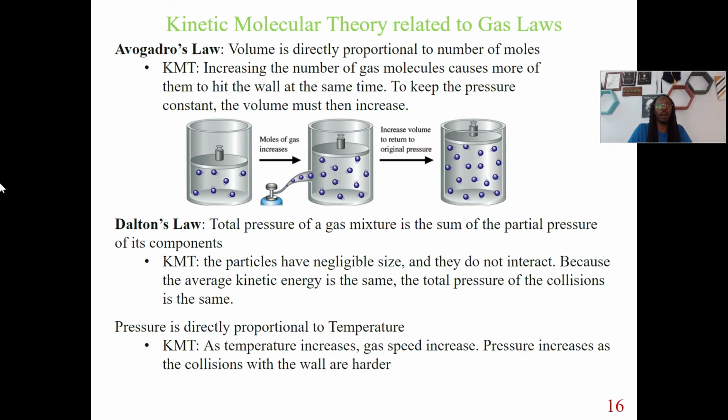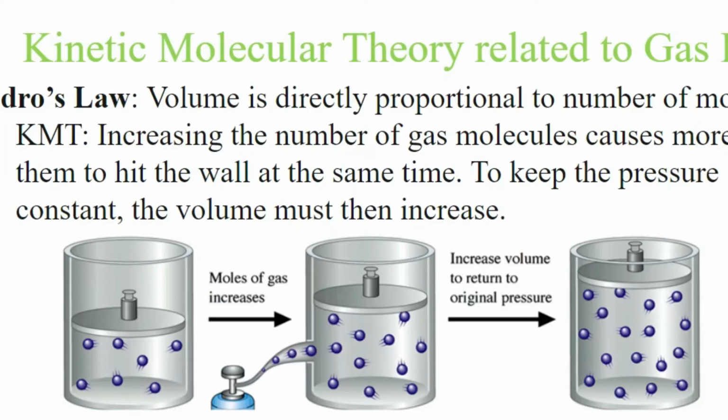Avogadro's law, we remember, says the volume is directly proportional to the number of moles. So as we increase the number of moles, our volume increases. When we think about KMT, it states that increasing the number of gas molecules causes more of them to hit the wall at the same time. To keep the pressure constant, the volume must then increase. One more time: increasing the number of gas molecules causes more of them to hit the wall at the same time. To keep the pressure constant, the volume must then increase.